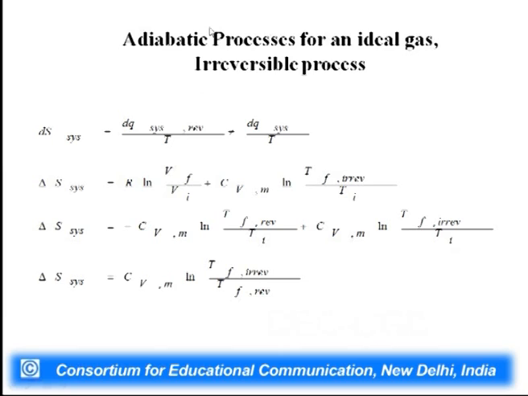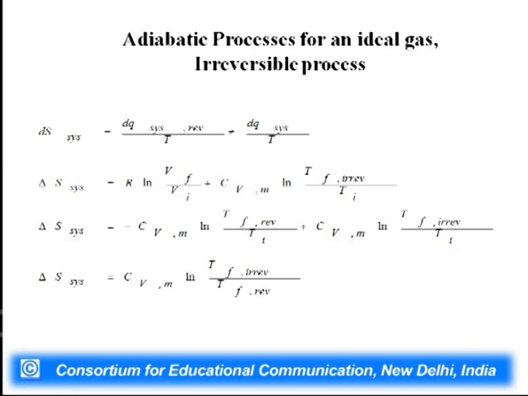Then when we try to go adiabatic process in a reversible manner from Vf to Vi. So, delta S system is equal to, and this is R log Vf by Vi, simply equal to minus Cv log Tf reversible by Ti plus Cv log Tf by Ti. So, delta S system is Cv log Tf irreversible by Tf reversible.